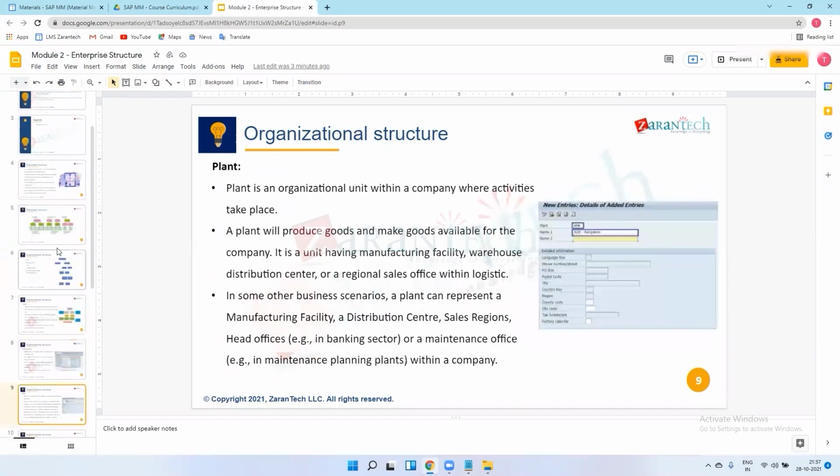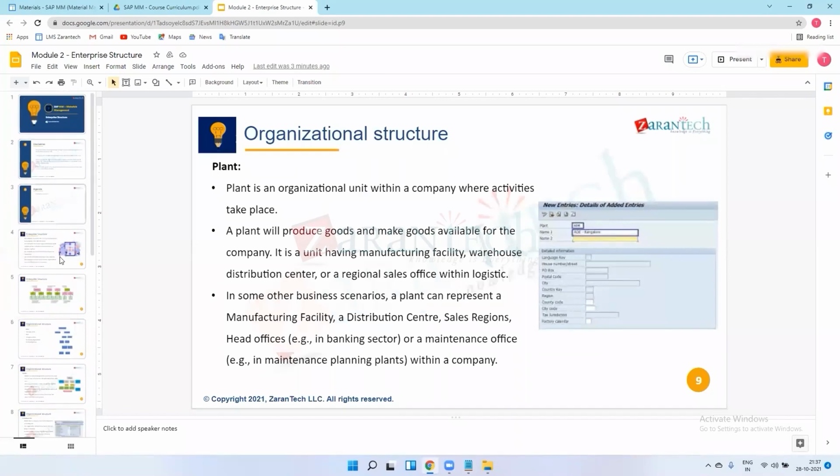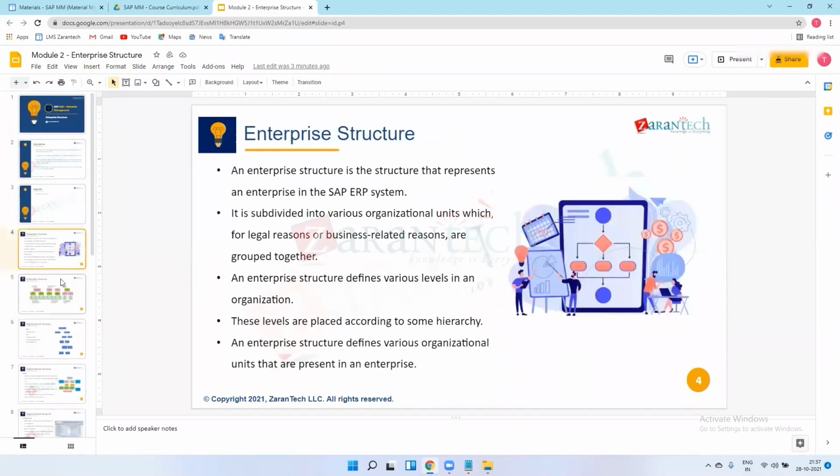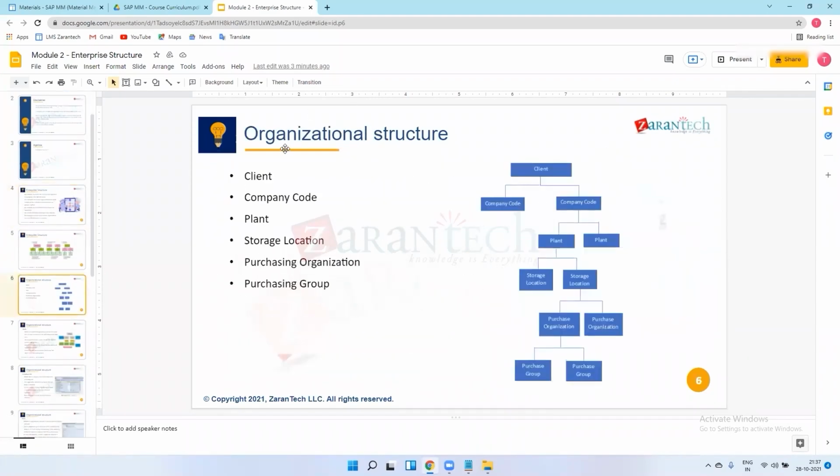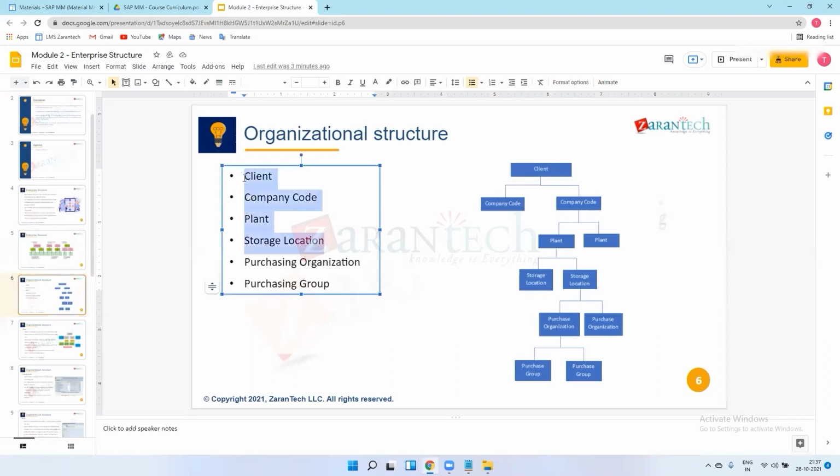So this is all about the organization structure. In enterprise structure, there is organization structure, and these are the organizational units, from client to purchasing group. We just saw client, company code, plant, and storage locations only.